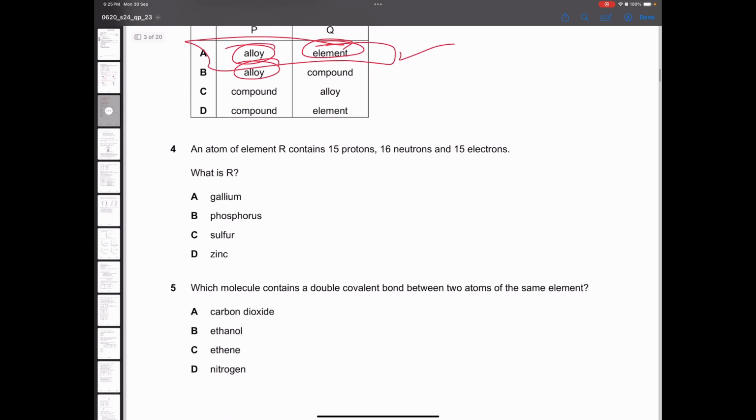Next question. An atom of element R contains 15 protons. You can directly see this in the periodic table. Phosphorus has the atomic number of 15. Protons directly represent the atomic number, so phosphorus is the answer here.